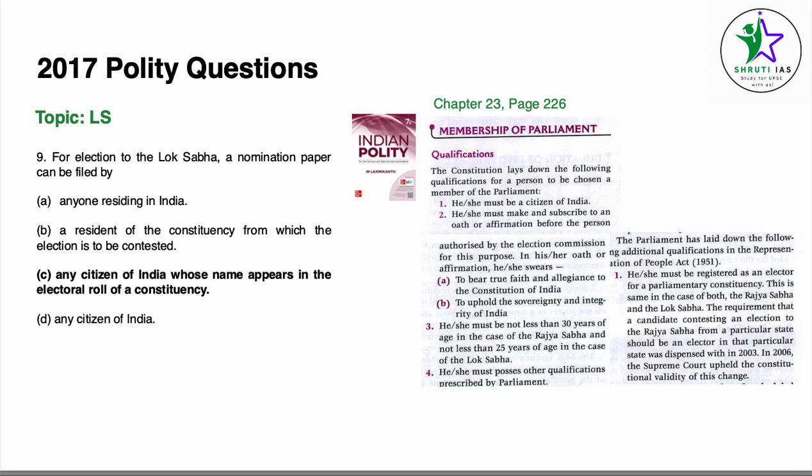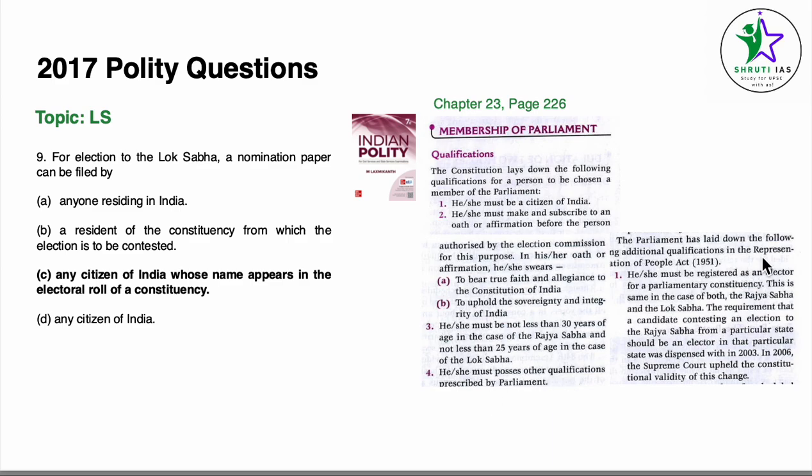Now to check the answer for this, we go to page number 226. Here we just have to check the constitution lays the following qualifications for the person to be chosen as a member of parliament. He/she must be a citizen of India. He/she must make and subscribe to an oath or affirmation before the person authorized by the Election Commission for this purpose. He/she must be not less than 30 years of age. He/she must possess other qualifications prescribed by the parliament.